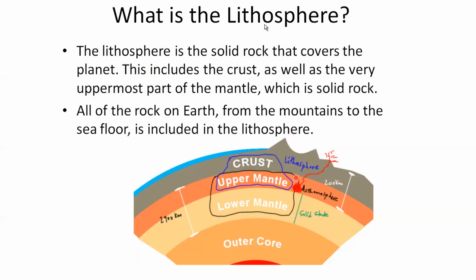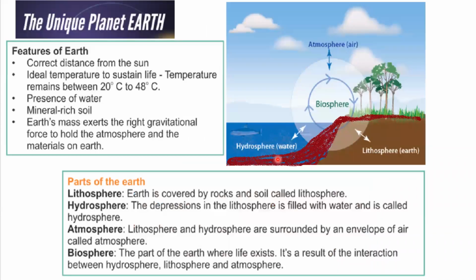Now see this cross section of the structure of the Earth. This is the crust, the uppermost part of the Earth, and beneath the crust you have the mantle, which has upper mantle and lower mantle. The crust and the upper mantle together, we call it the lithosphere. So there are solid planets, that is Mercury, Venus, Earth, Mars and Jupiter. All these planets have the lithosphere.